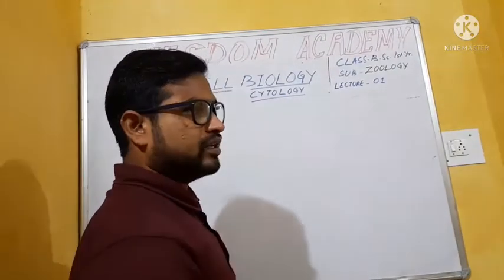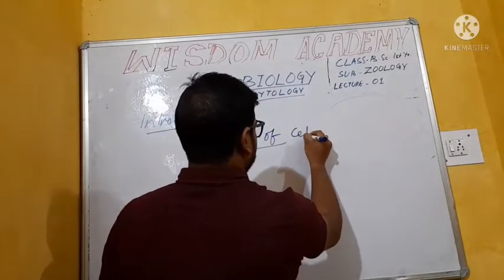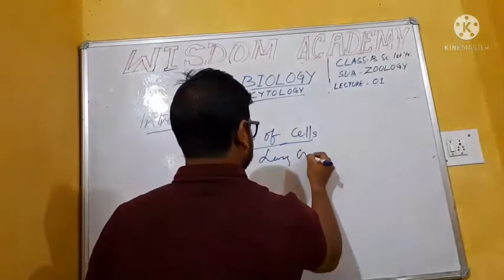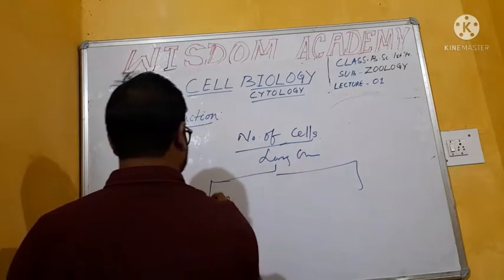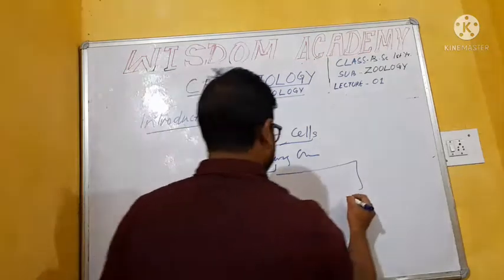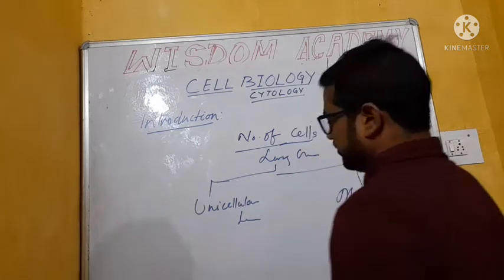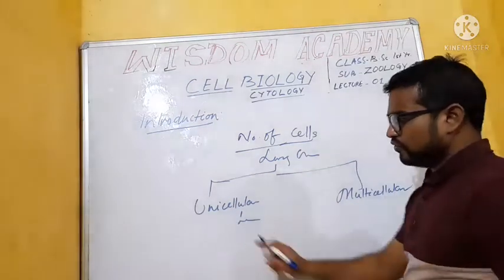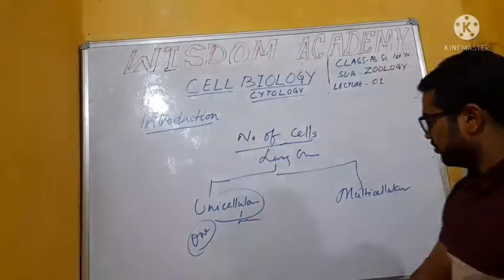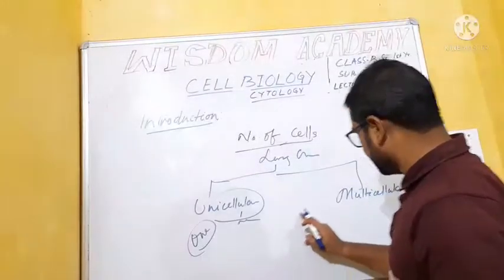So, according to the number of cells, living organisms are divided into two types. First one is unicellular living organism. Second one is multicellular living organism. Students, what do you mean by unicellular? Uni means one. The organism which contains one cell is unicellular, and organisms with more than one cell, a many-celled body, are known as multicellular.